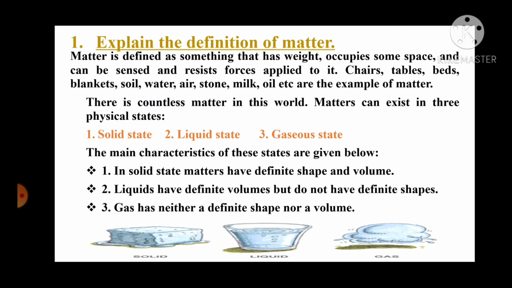So the ice takes up some space in the mold. When you bring the ice out of the mold, still it has some volume. So the volume is also definite for solid matter, right? Volume is the amount of space that is taken by the matter. So what we have learned is that for solid matter the shape is definite and volume is also definite. For liquid matter, the liquid will have a definite volume but it will not have a definite shape.